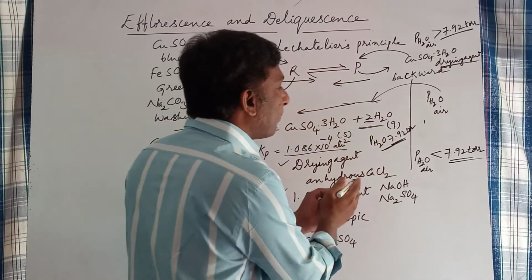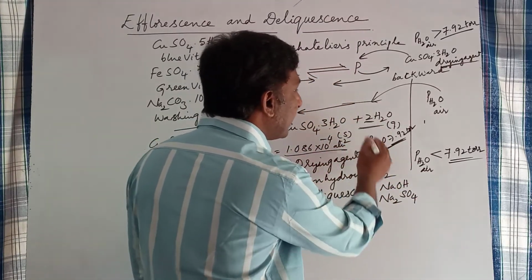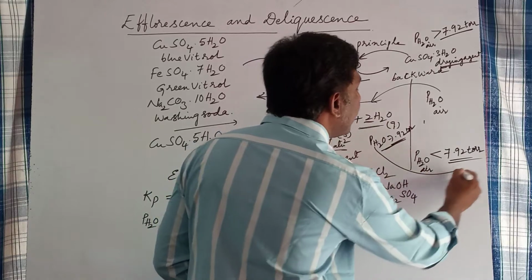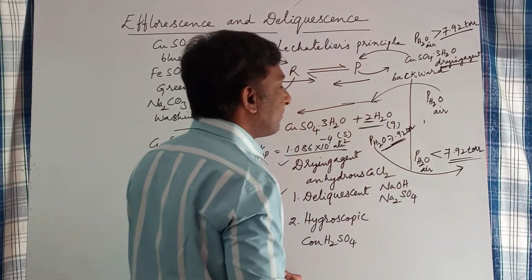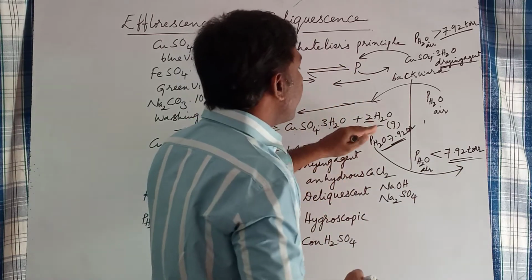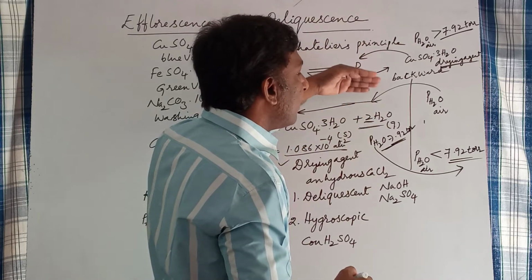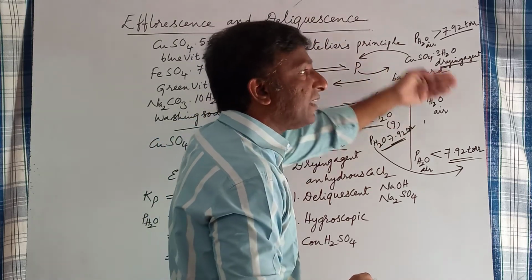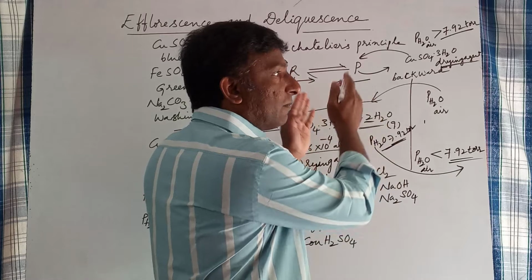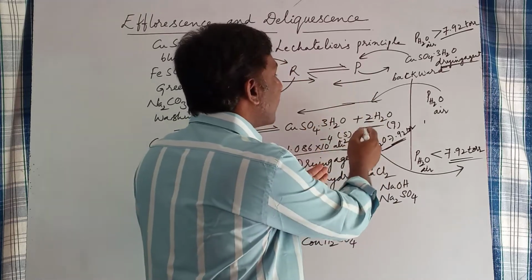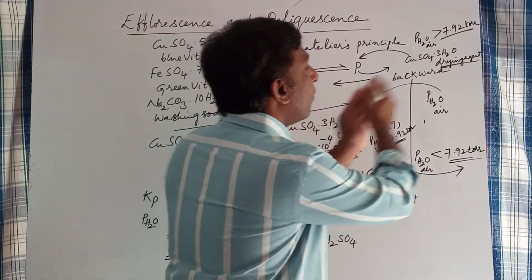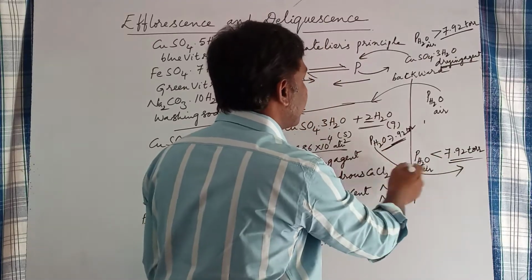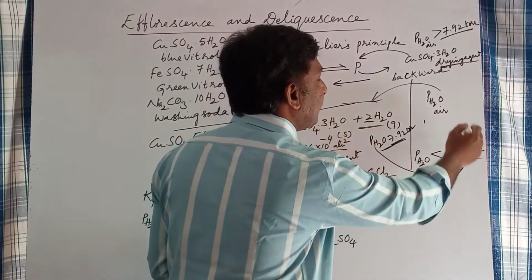Some of the water vapor from the equilibrium moves into atmospheric air, since the water vapor pressure in the equilibrium is more than in the atmospheric air.